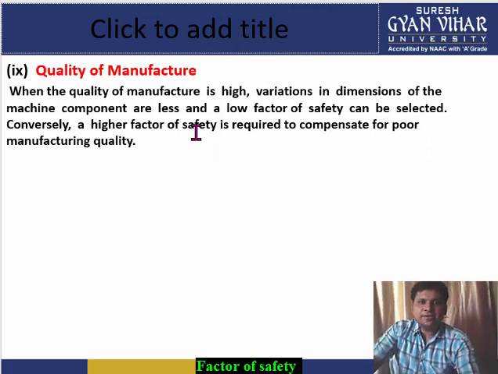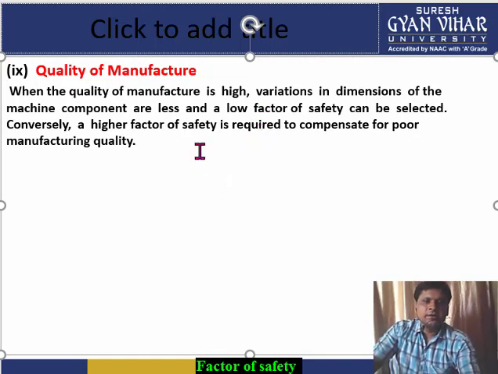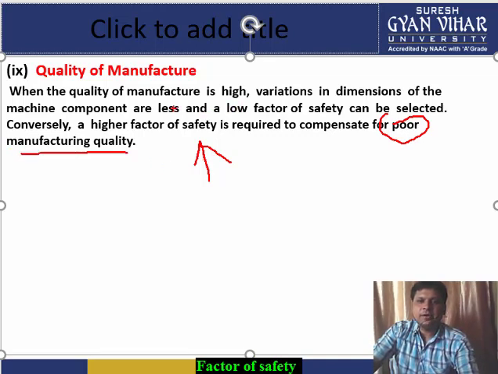If you are manufacturing the product with high quality, then you can take a low factor of safety. But if the manufacturing process quality is not good, then you can't take a low factor of safety. You will have to keep the factor of safety value high in the case of poor manufacturing quality. If the manufacturing quality is very good, then you can take a low factor of safety.